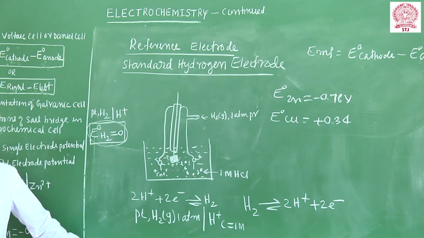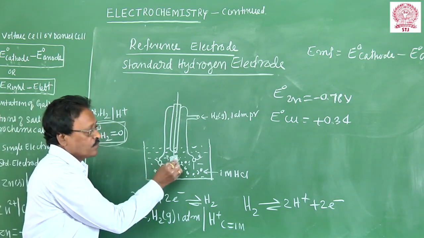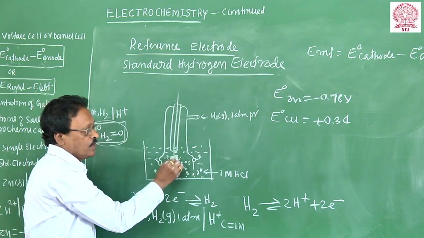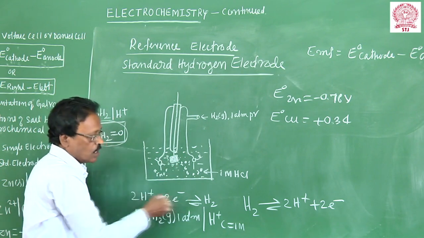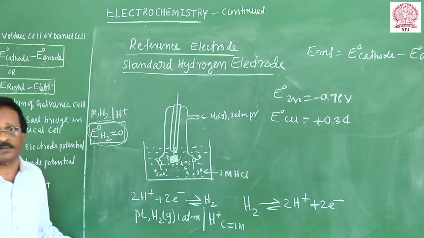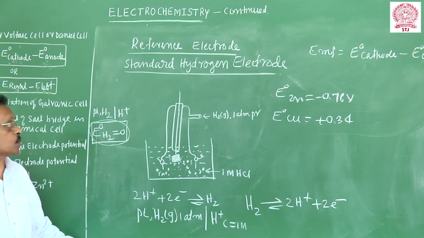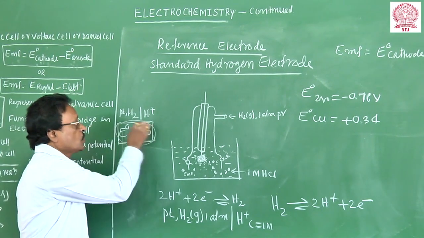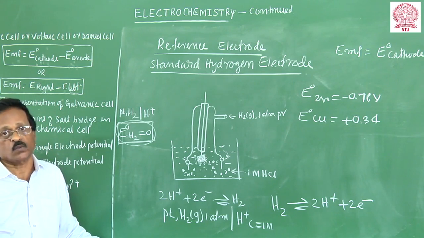Metal rod is in contact with metallic salt solution. So at the interface of the metal and the solution, the potential is developed. We also have taken the platinum foil, rough surface. We are passing the hydrogen. So hydrogen gas bubbles is in contact with the H plus acid solution. When this electrode reaction takes place, there is a formation of a double layer. Potential is developed. How much potential developed? We don't know. That's why the potential of this electrode is arbitrarily taken as 0. And this is used as a reference electrode to measure the unknown electrode potential.